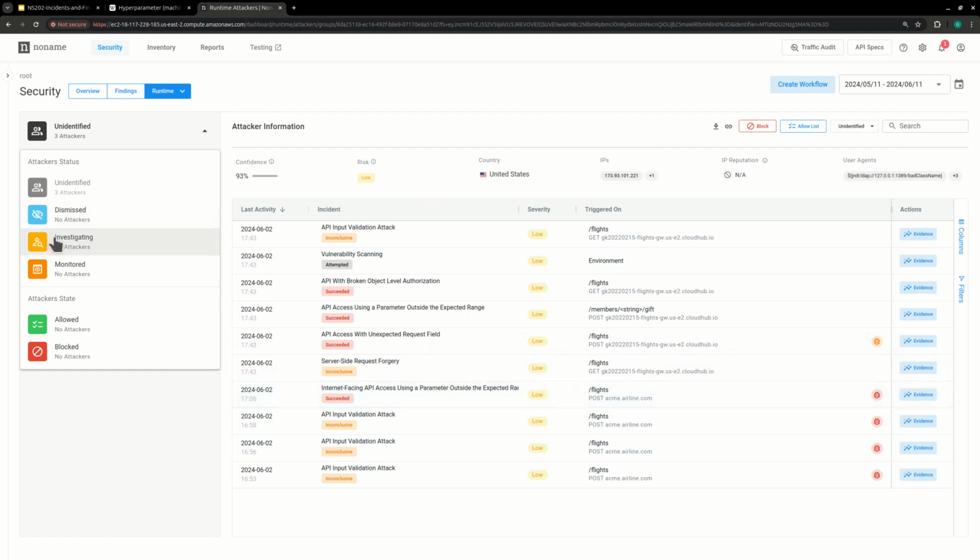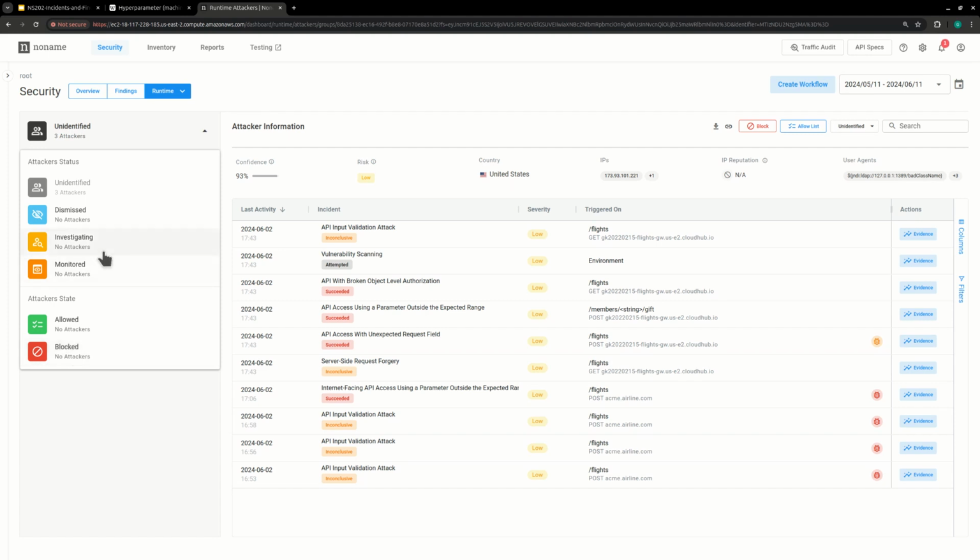Then you decide, right? Is this attacker somebody who is benign? I want to dismiss him. I don't care about him. You move him to dismissed. Is it somebody you need additional information? You move him into the monitor status. And then there are states as well, right? If you choose that a particular attacker is due to penetration testing, for example, you probably want to add him into the allowed state. And if the attacker is actually a bad actor, an actual attacker, probably you want to block access to him. Okay. So these are the different statuses and states.